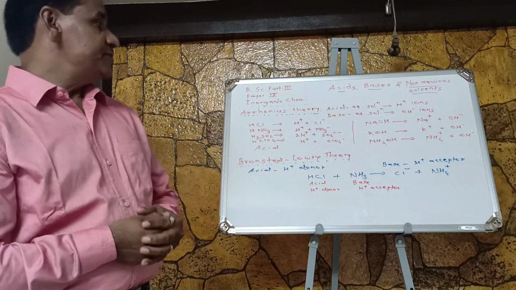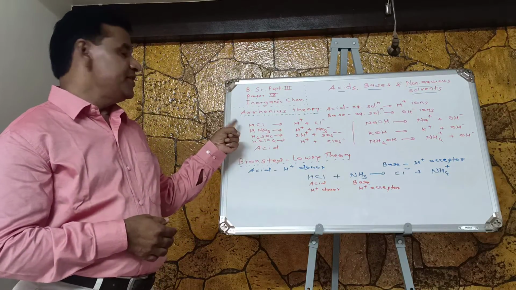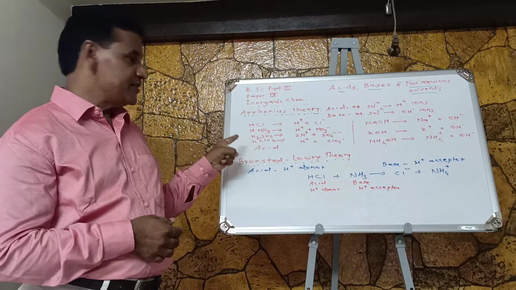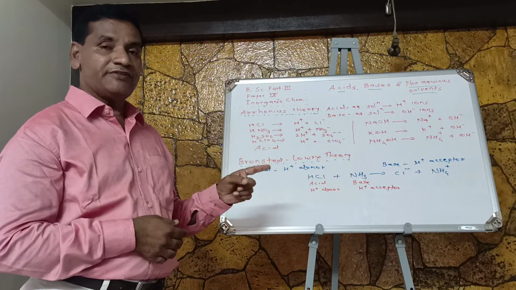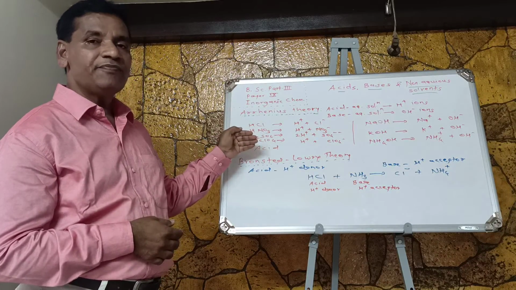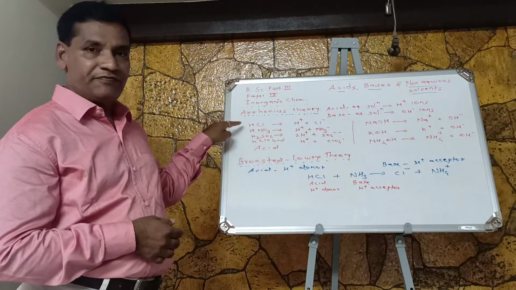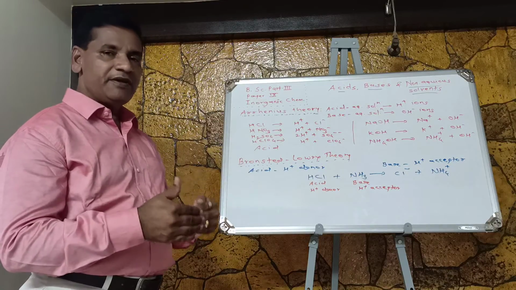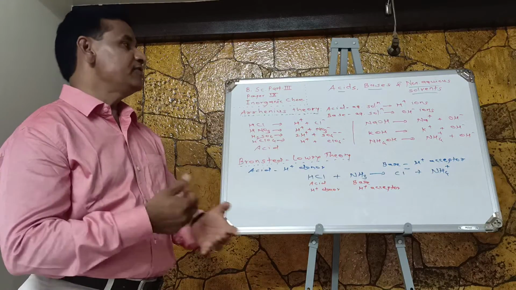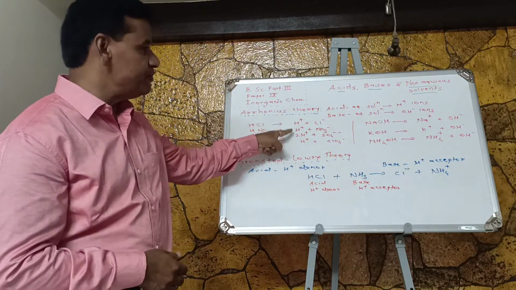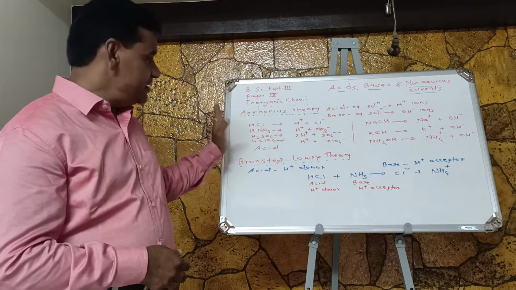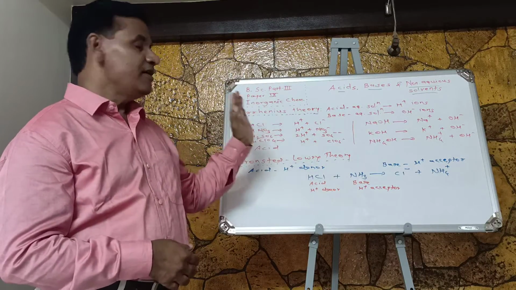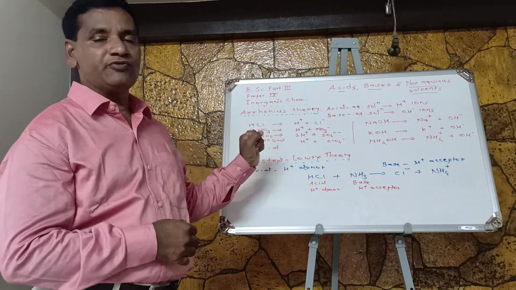If we see examples, then hydrochloric acid HCl, HNO3 that is nitric acid, H2SO4 that is sulfuric acid, HClO4 that is perchloric acid. All these chemical compounds contain hydrogen. In each molecule there is presence of hydrogen, and when these chemicals are dissolved in water, after their ionization, they produce H plus ions. So they are called acids because they produce H plus ions in aqueous solution.